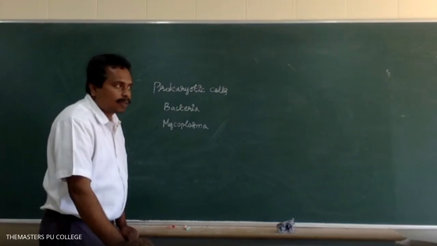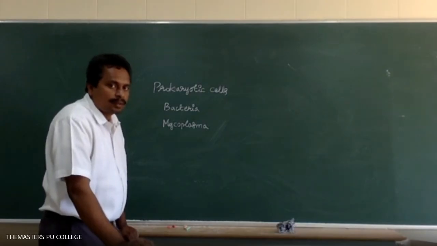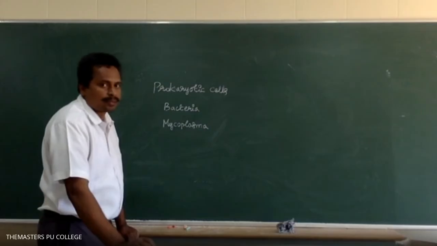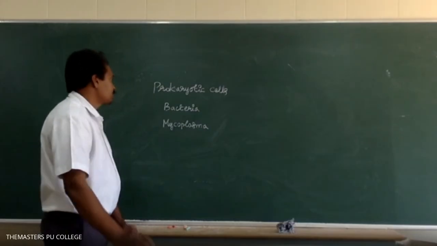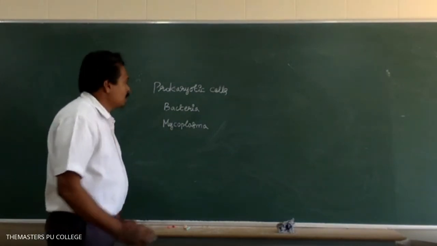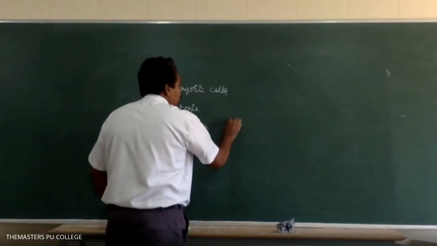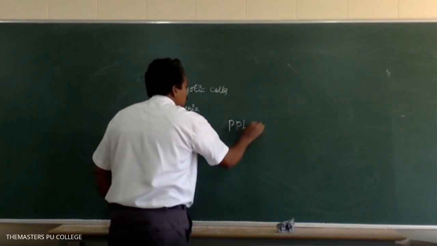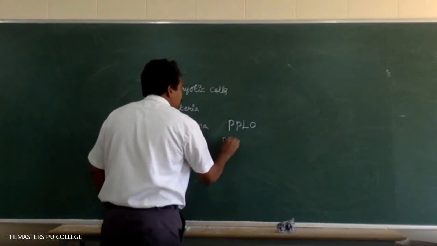How many types of Archaebacteria are there? Three types. What are they? Halophiles, thermoacidophiles, and methanogens. The mycoplasmas are known as PPLO, Pleuropneumonia-like organisms.